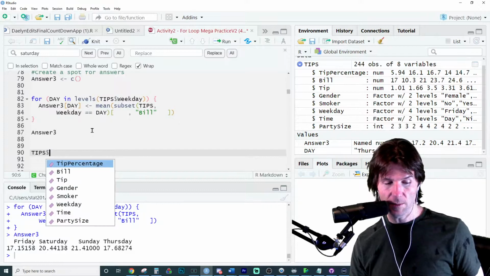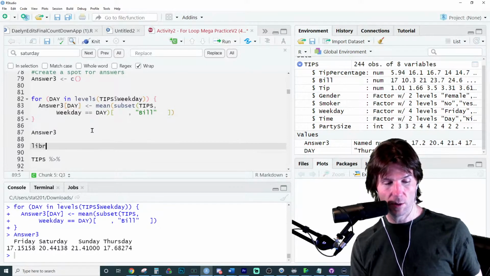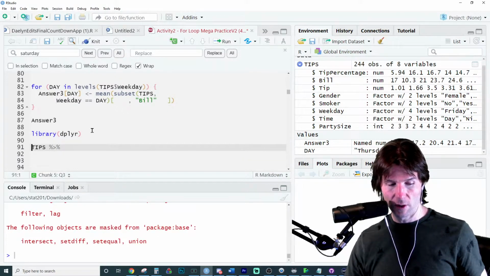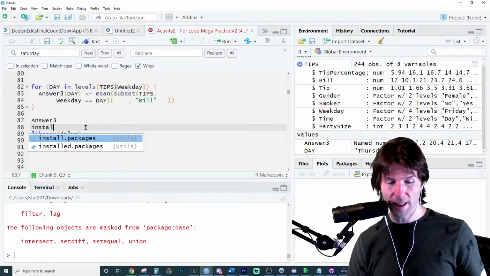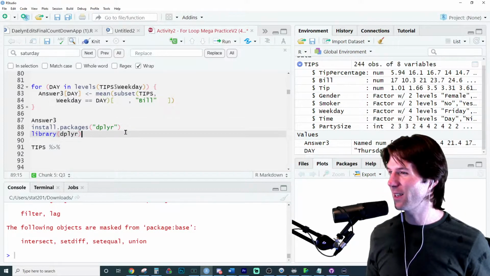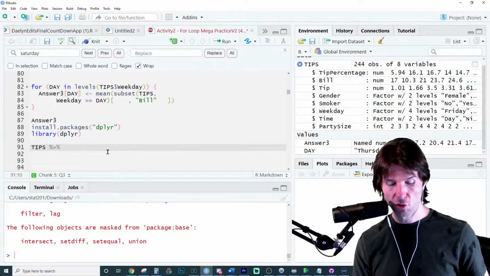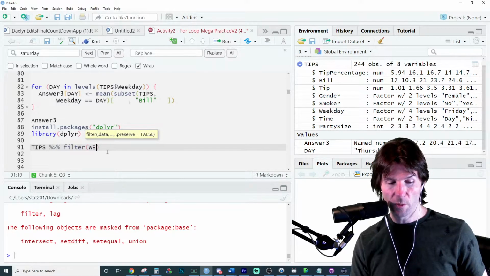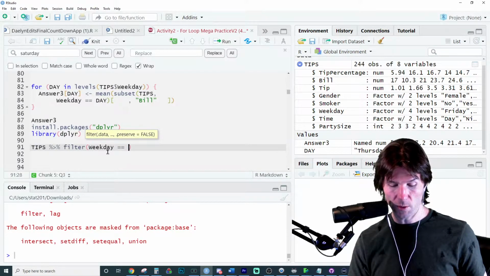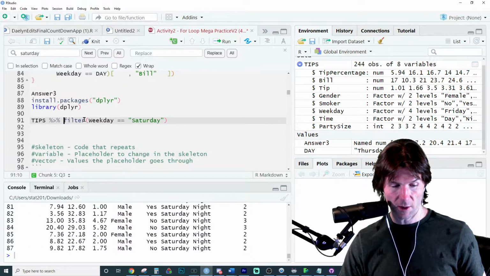Charlie was saying, let's take the tips data frame and use dplyr methods. If you're doing this, you must use library dplyr. As I just hiccup. And so there's dplyr. Make sure to install packages dplyr. And so this is like a data manipulation package. We're going to say filter weekday. We're inside of it. Good. I love that it does that. Equals Saturday. And now we've just selected Saturday only.